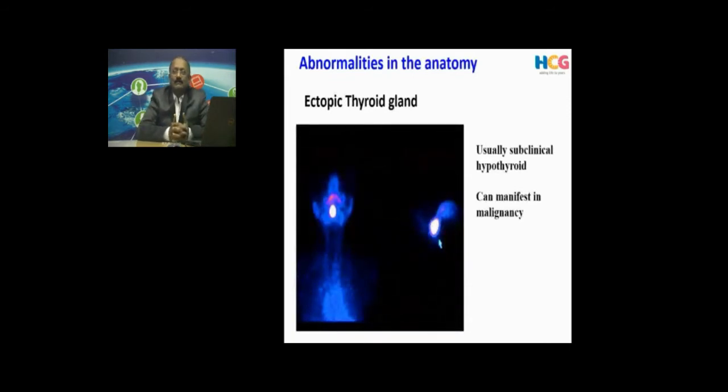The thyroid gland is not visualized in its anatomical position in the neck. It is seen in the sublingual position. These are the cases usually referred to us by pediatricians when they suspect that the child may be having frank hypothyroidism or subclinical hypothyroidism, or sometimes they put a tongue depressor to see something and they see a globular structure on the base of the tongue. They suspect that it may be a sublingual thyroid, and they refer to see where the anatomical position of the thyroid gland is, and this is very easy to do, and we will see it like this, a sublingual thyroid gland.